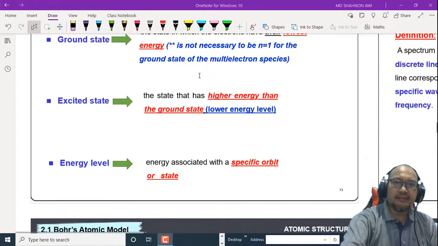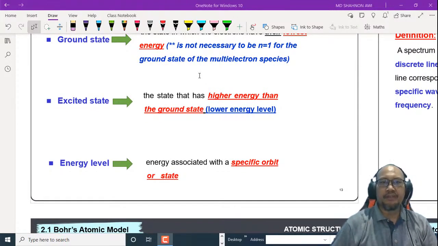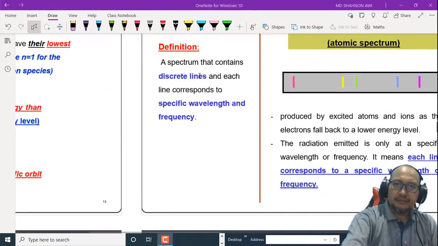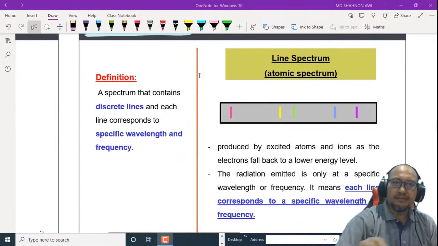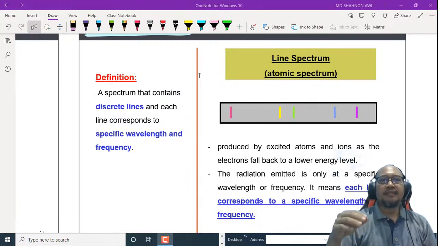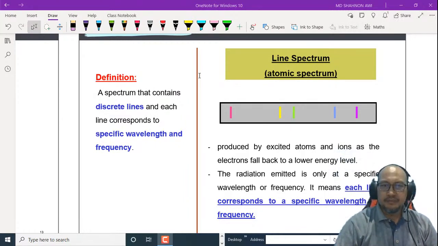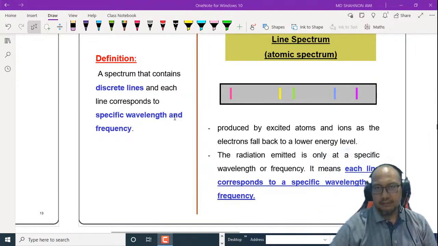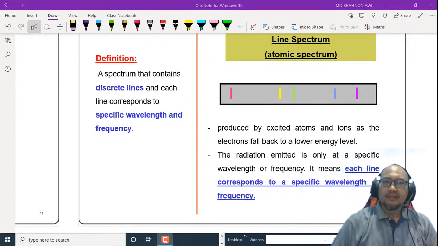And energy level: what is energy level? Energy associated with a specific orbit or state. We call it the energy level. We also have the definition of line spectrum. What is a line spectrum? A spectrum that contains discrete lines, and each line corresponds to a specific wavelength and frequency. In an atomic spectrum, we will have this kind of spectrum line. As we can see here, we have a red line, yellow, green, blue, and so on.